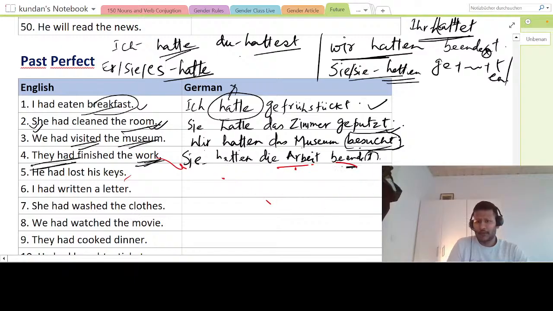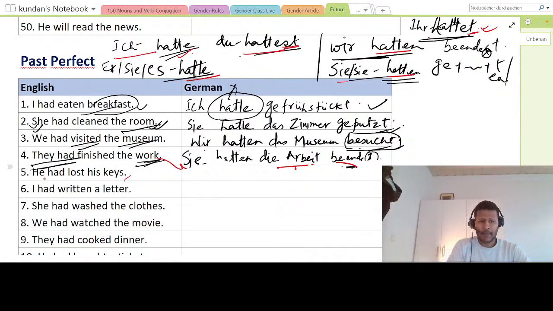For those who are coming late, I'm just reiterating this conjugation for I had. We are practicing some 10 examples for past perfect form, and then we will go to future. So conjugation for hatten, that is had, is ich hatte, du hattest, er/sie/es hatte, wir hatten, sie hatten, ihr hattet. Only t is coming in this, so there's no surprise. We have already seen this, but I'm reiterating for those who were not present in the last class.